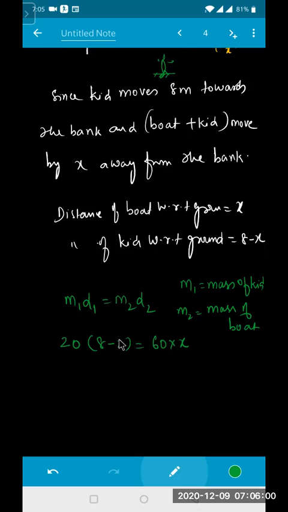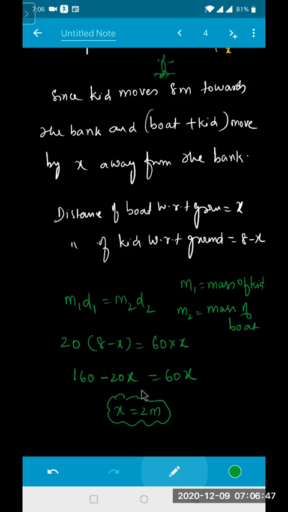So what is the distance of the kid from the lake? How much will it be? So this one is nothing but how much for me? 20 into 8, 160, minus 20 into x equals 60 into x. 4 is the answer, sir. x equals 4. See if you get 4. Sir, sorry, 160 minus 60, right? I made a mistake here. It comes to 2, sir. x is equal to 2 meters.